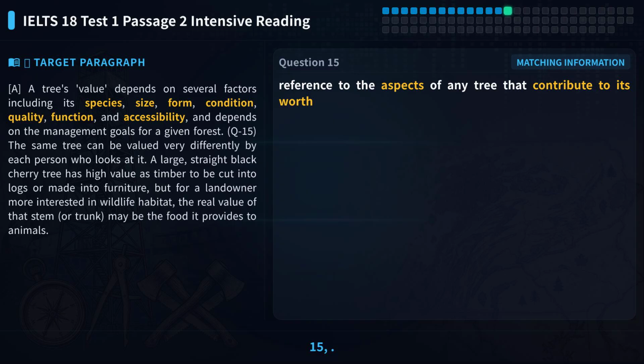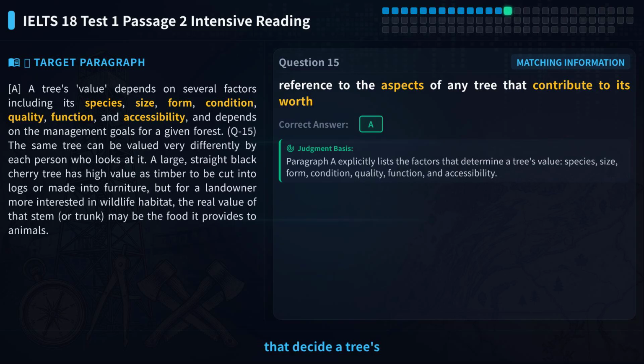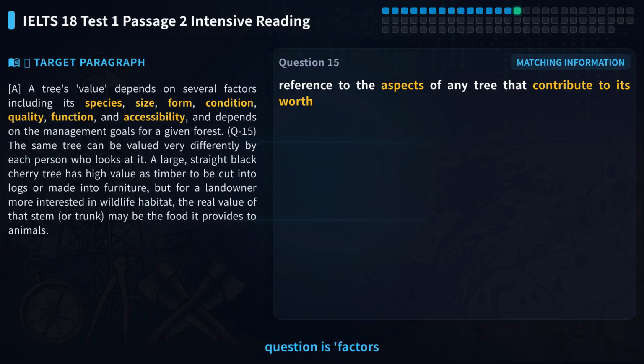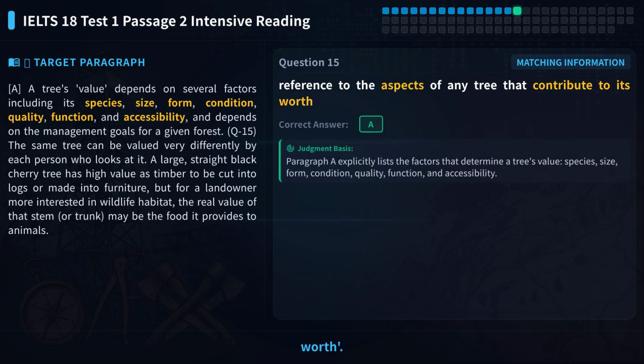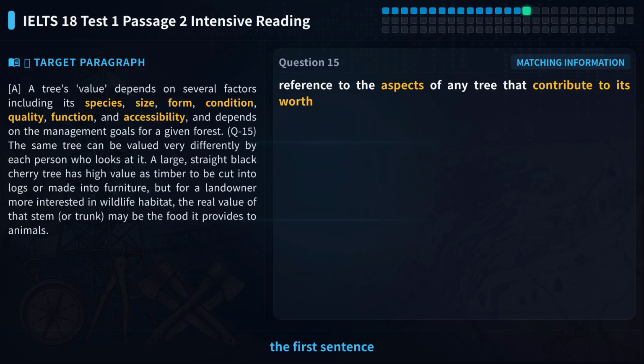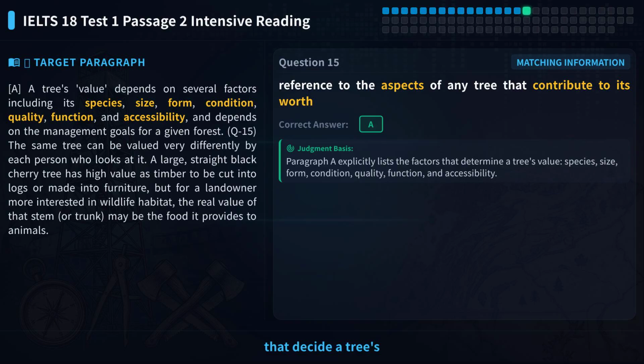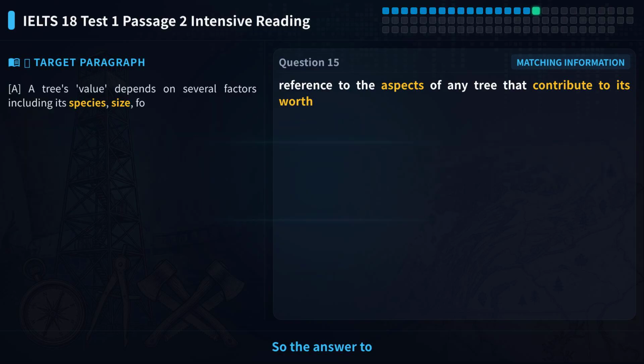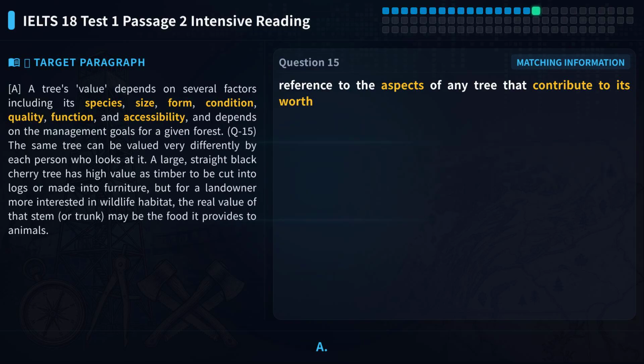Let's look at question 15. It asks you to find which paragraph mentions the factors that decide a tree's worth. Please pause the video and try to locate it yourself first. The core of the question is factors that decide a tree's worth. The key words are factors and worth. Scanning the passage, the first sentence of paragraph A lists the factors that decide a tree's worth: species, size, form, and so on. So the answer to question 15 is A.